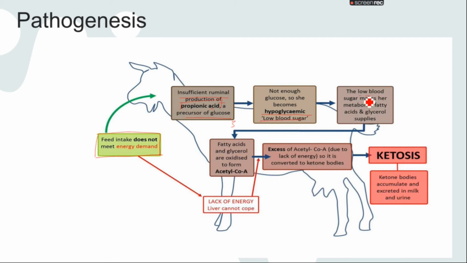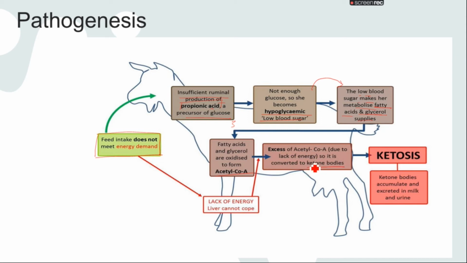The low blood sugar makes the body metabolize fatty acids and glycerol. What happens in a hypoglycemic condition? The animal will make glucose from sources other than carbohydrate. The animal will utilize glycerol and fatty acids, and when the fatty acids and glycerol are oxidized they form acetyl coenzyme A. When there is an excess amount of acetyl coenzyme A, it is converted into ketone bodies.